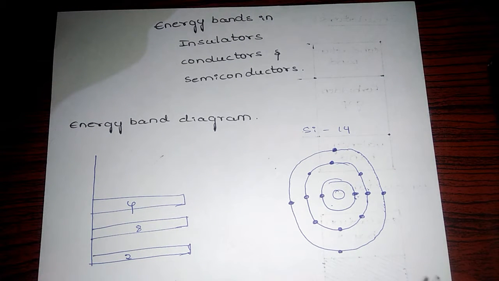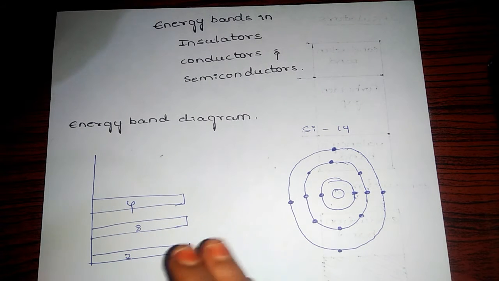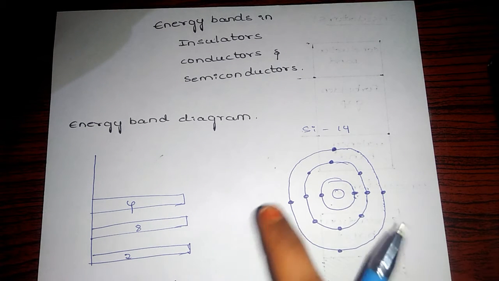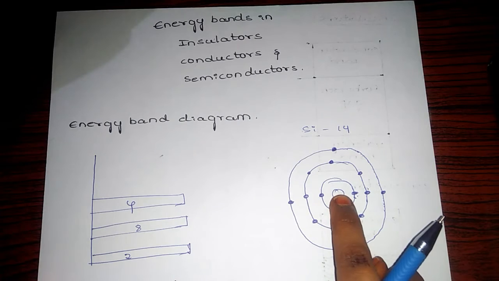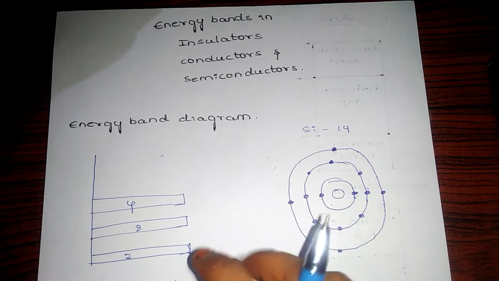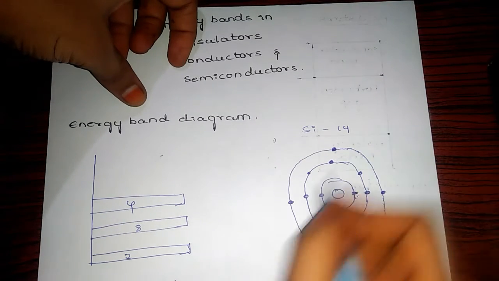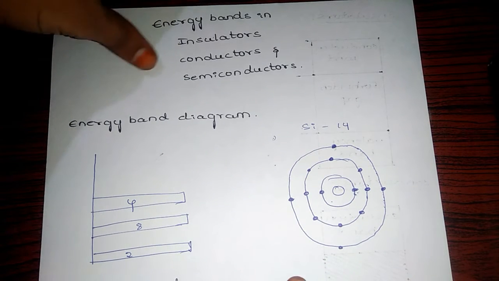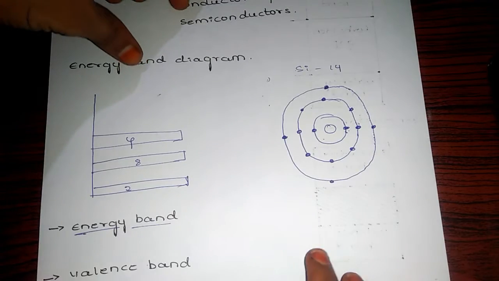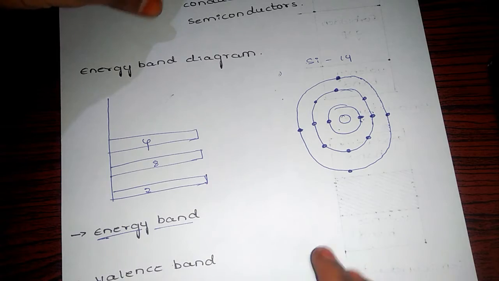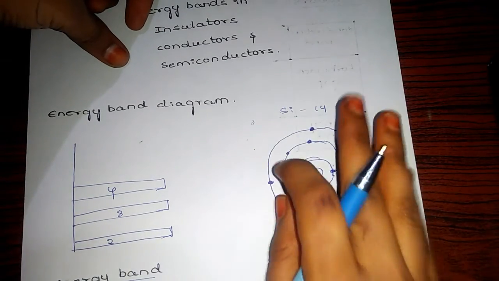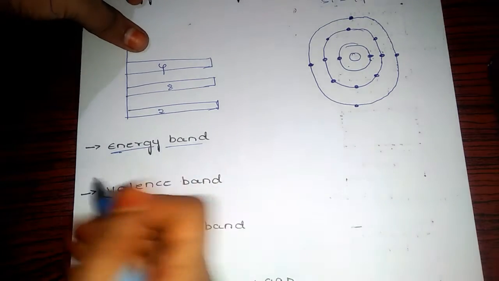But in a tightly packed atom, the outermost orbit is not only influenced by a single nucleus, but also by other nuclei surrounding that atom. So the range of energies possessed by the outer orbit is nothing but the energy band.